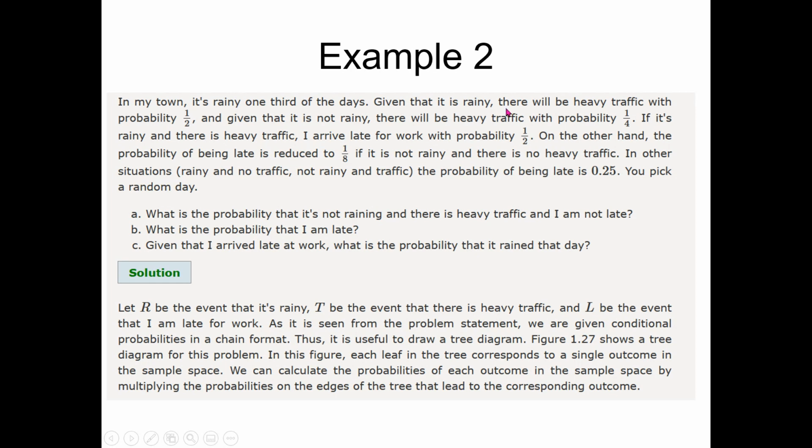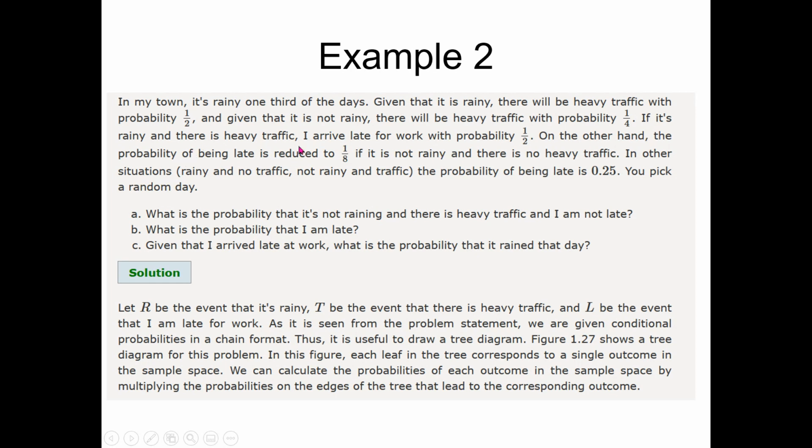Given that it is rainy, there will be heavy traffic with the probability 1 by 2, right? That is, given that it's a rainy day, the probability of heavy traffic is 1 by 2, and given that it is not rainy, there will be heavy traffic with the probability 1 by 4. So far we are given two types of events, rainy or not, and then heavy traffic or not.